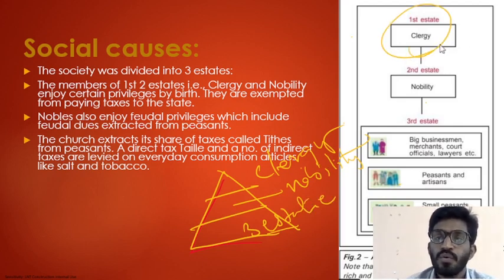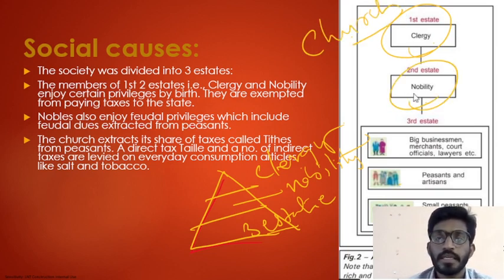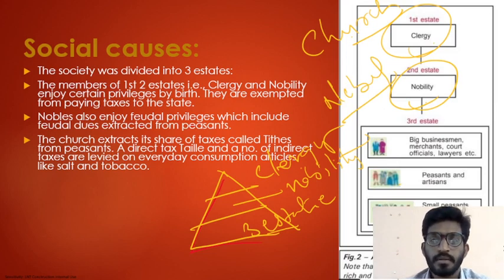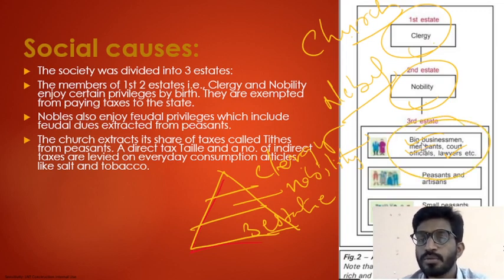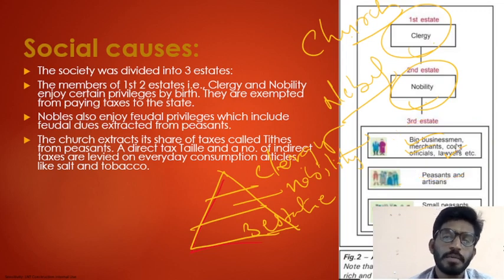In the first estate, only church people come. In the second estate, all noble people or rich people come in this category. And in the third estate, all businessmen, merchants, court officials and lawyers, some of the richest, come into this estate, and all peasants, landless laborers and servants all come under the third estate.